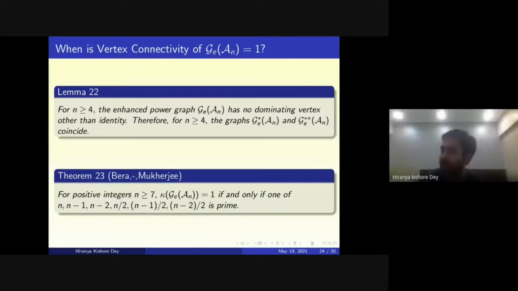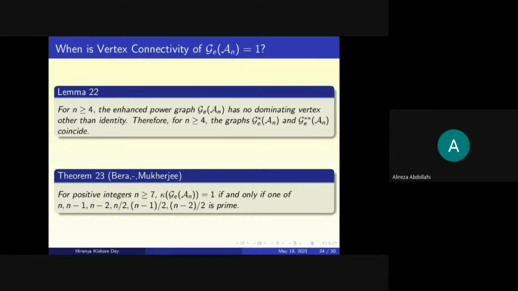Yes, for finite abelian groups, the upper bound for the diameter of G star G is less than or equal to 3. And there we have examples where, we are not able to characterize it completely, but we have examples where it is exactly 2 and where it is exactly 3.